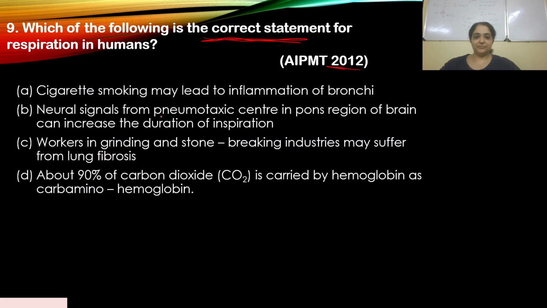Okay. C. Workers in grinding and stone breaking industries may suffer from lung fibrosis. Which is the correct statement? We already discussed silicosis. If you go back to the video, we have already discussed silicosis. It causes lung fibrosis, proliferation of fibrous connective tissue in the lung. So this is the right answer. D. About 90% of CO2 is carried by hemoglobin as carbaminohemoglobin. Again incorrect. About 23% of CO2 is carried by hemoglobin as carbaminohemoglobin. So your right answer should be C. Simple.